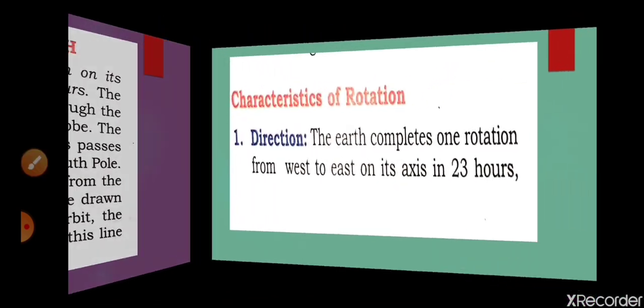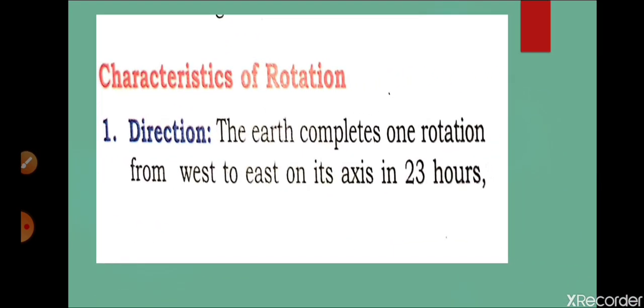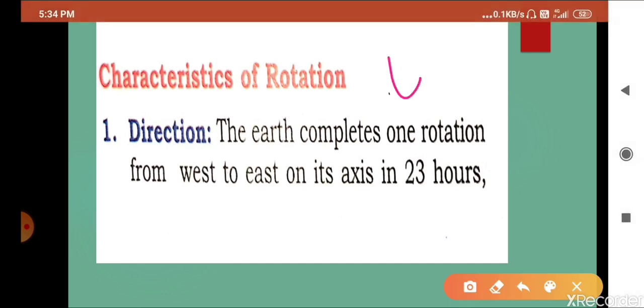First of all we are going to discuss direction. The earth rotates from west to east. Usually the sun sets in the west and rises in the east, so we think the earth is rotating from east to west, but the fact is different. The earth rotates from west to east. This is the first and foremost characteristic.